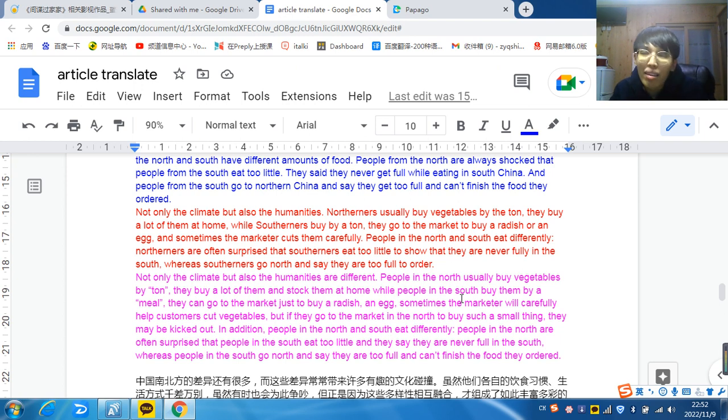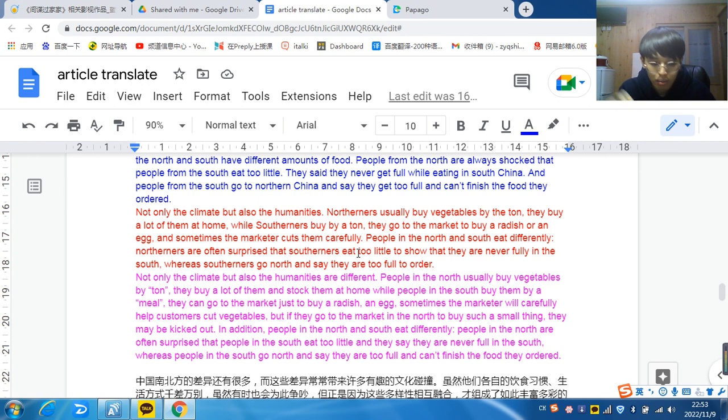But in the south, like I said just now, the south people care about the looking. They don't care about the amount of the food. They care about the looking.